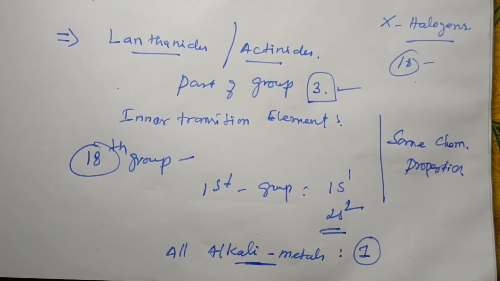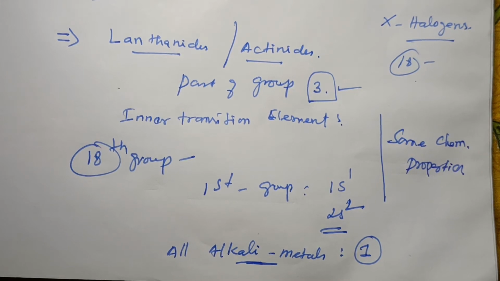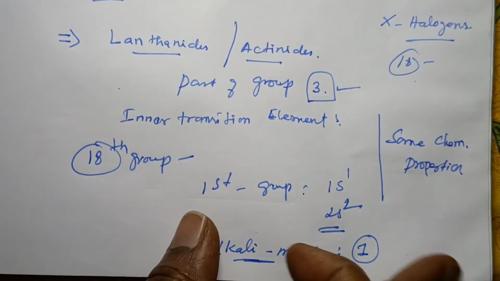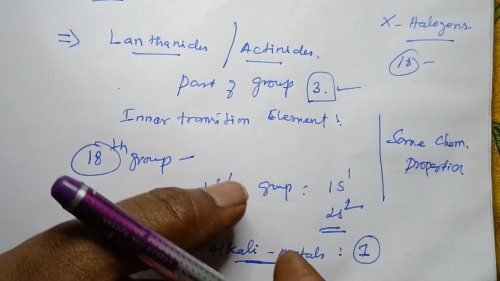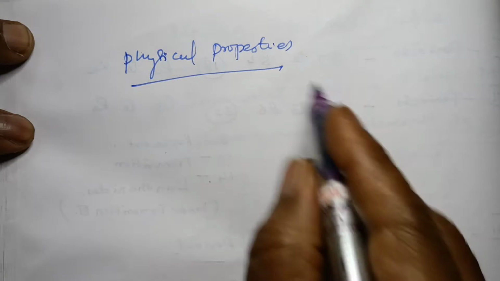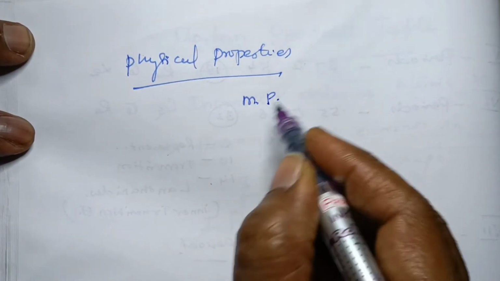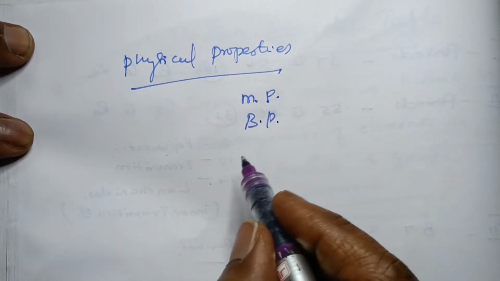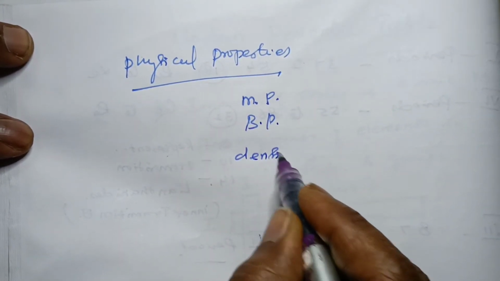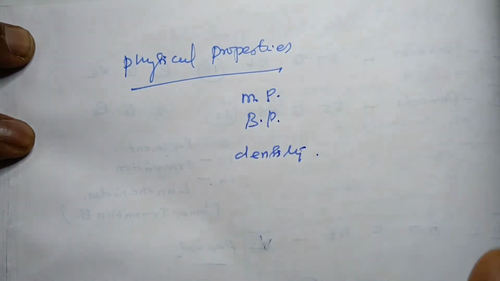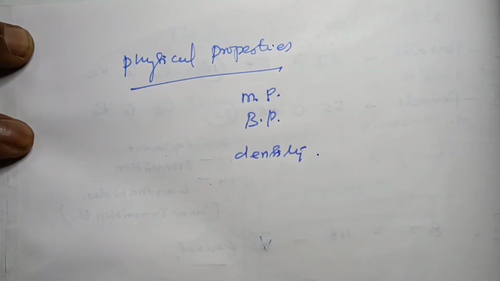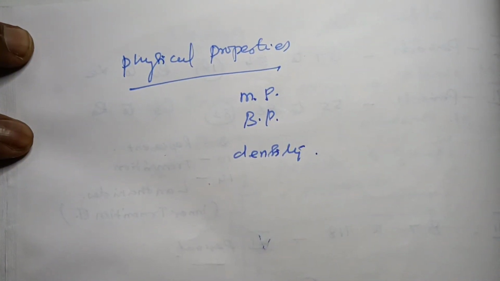So this is for identification of the valency shell electronic configuration. But the physical properties of elements in a group, like melting point, boiling point, and also density of elements, vary gradually. Their physical properties can differ according to the group.